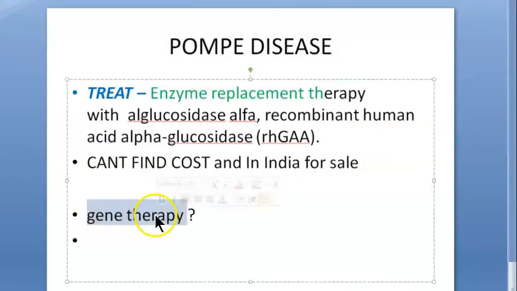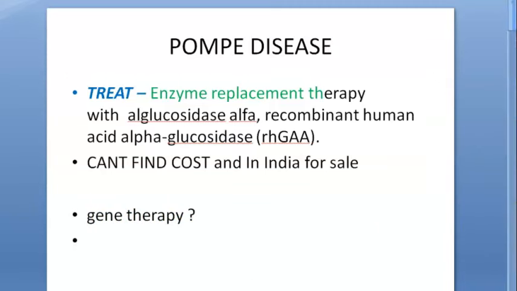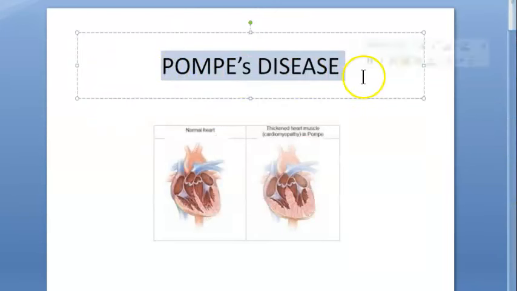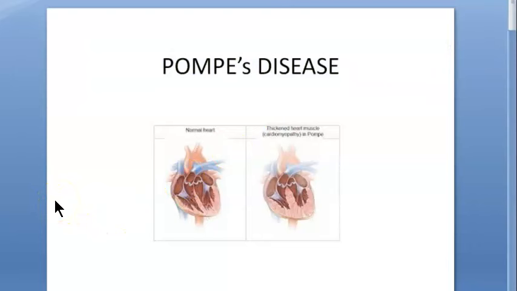Considering that it is autosomal recessive, it is coming because of your genes. So they're talking about gene therapy. Gene therapy, as of now, is not available, right? So enzyme replacement only you can think of. How costly it is, we have no idea as of now. Pompe's disease done. Lysosomal storage disorder, carbohydrate metabolism disorder. Okay, bye-bye.